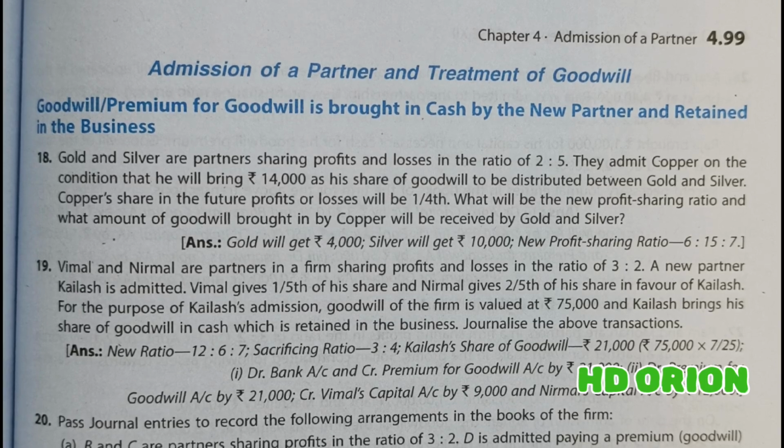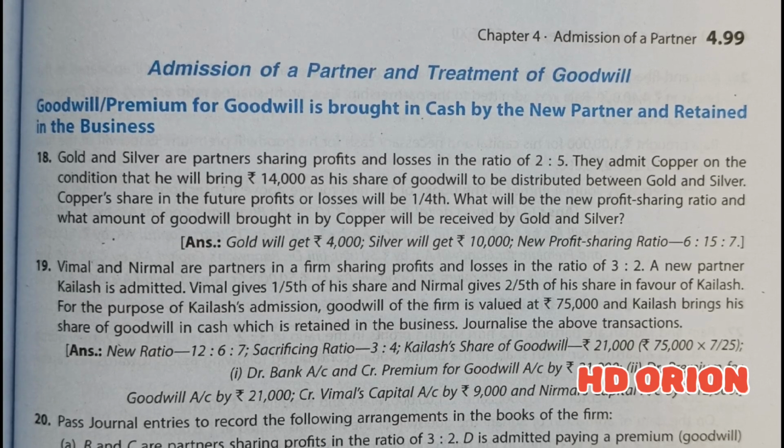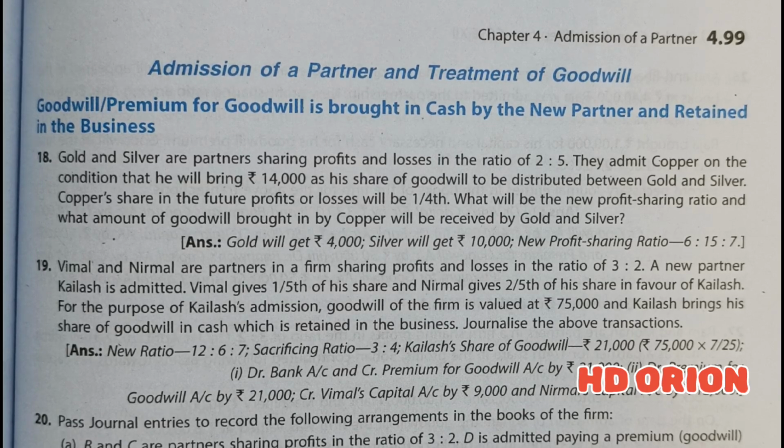Now, whenever there is a change in the constitution of a partnership firm, there arises a situation for the firm to evaluate the goodwill. So goodwill is valued, goodwill is calculated by the firm because it is time that a new partner will take admission in the firm.